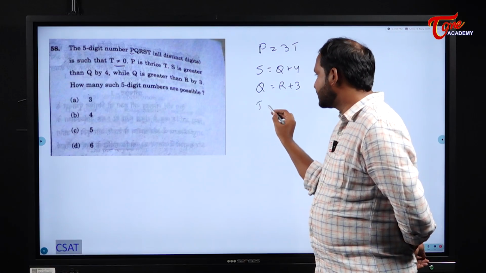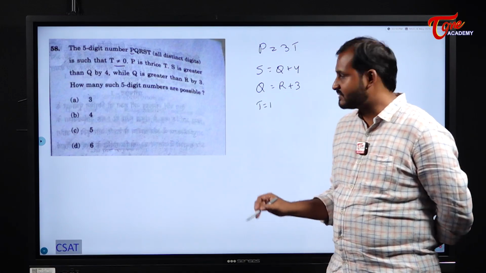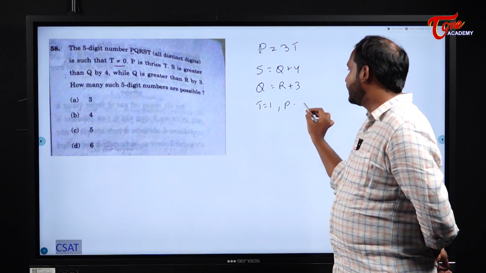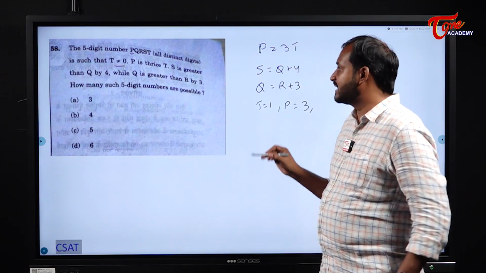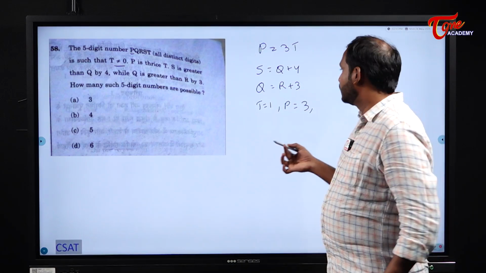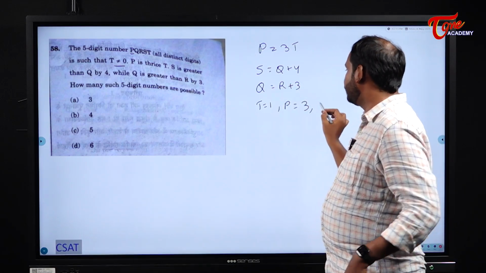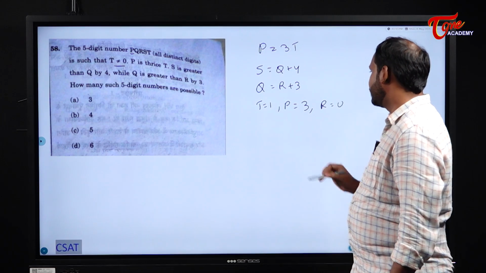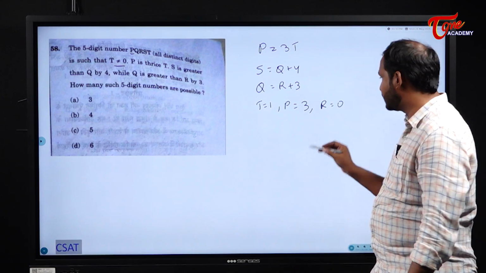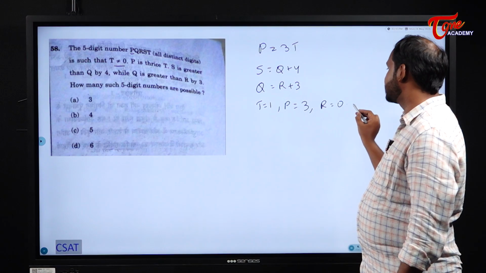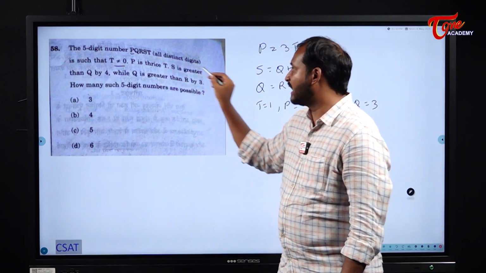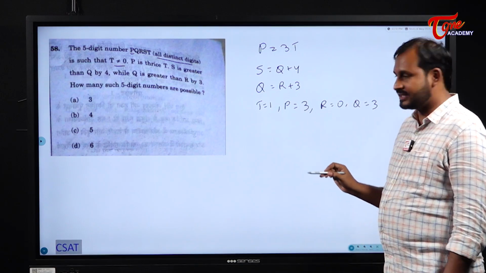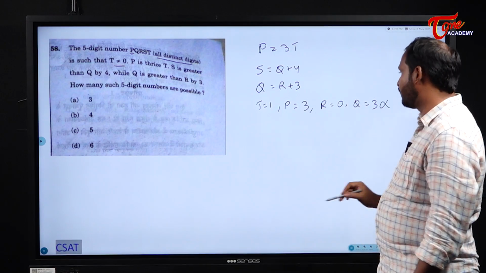If I take t as 1, what about p? P will become 3. Now I can take r as 0. If I take r as 0, what will happen, students? Please see here, what happens to q? Q becomes 3. But here all are distinct. Already p is taken as 3, so this case is not possible.